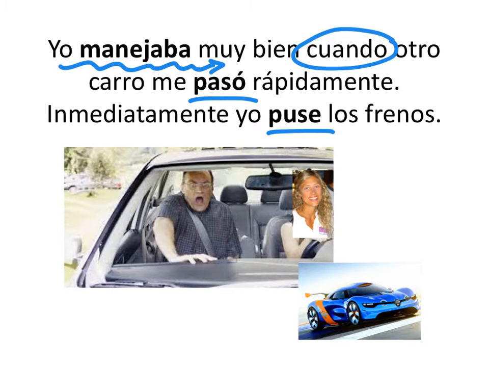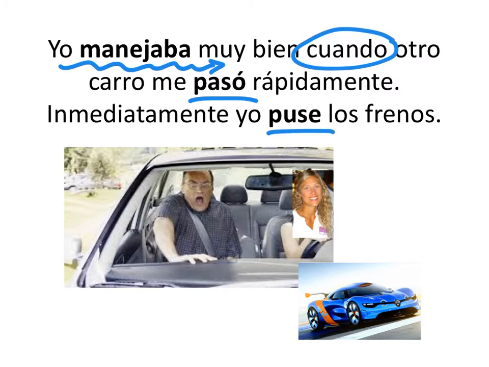Because whenever we want to convey the idea of what you were doing, Yo dormía cuando la alarma sonó. When the alarm went off, I was sleeping. Dormía. I was driving. I was saying. I was studying. I was cooking. We were talking. Whatever was going on, ing is going to use the imperfect.